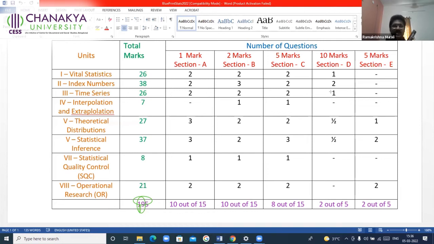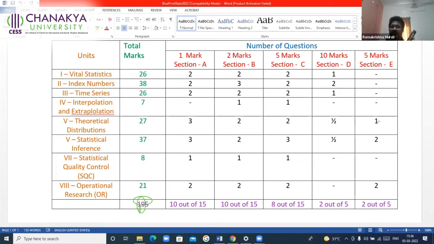We have already discussed. Select only from vital statistics, index numbers, and time series. The time series may be the linear trend, quadratic trend, or it may be exponential. Whatever it may be, select only 2 and answer. You would have already selected while reading the paper. Answer only those 2. Even though you know, you are tempted to answer because you think, I know all the 4, I'll write all the 4. Don't do that. You answer only 2, not all the 4.